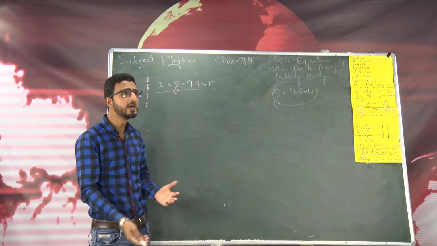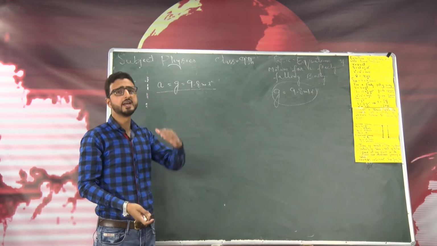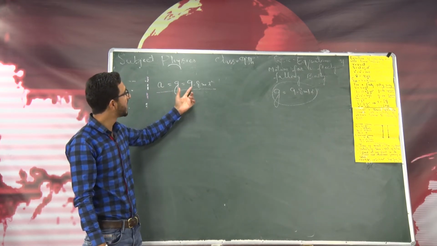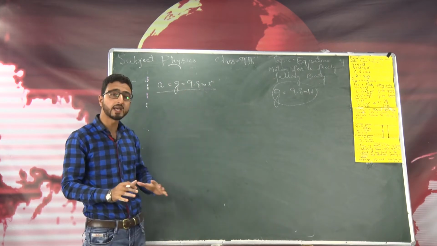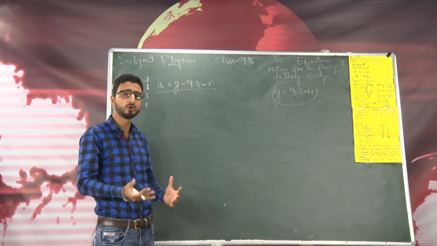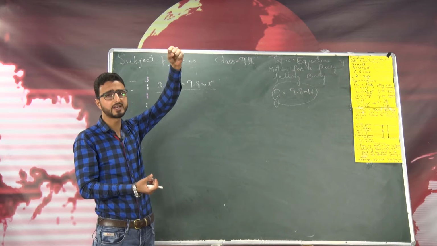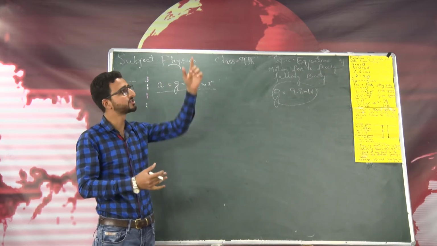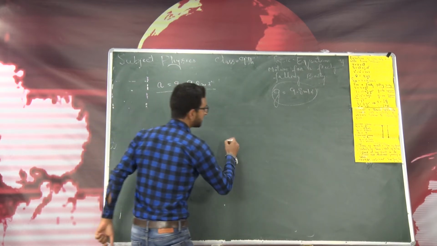Now what happens when we throw a ball upwards? Its velocity decreases by 9.8 meter per second every second of its motion, and at the topmost point it ultimately comes to rest and starts the downward motion. Now let me elaborate it here.